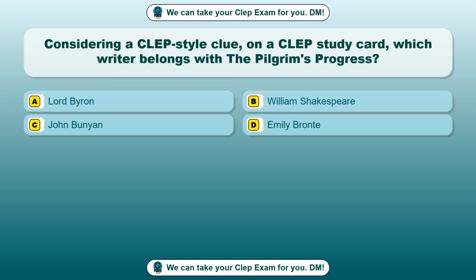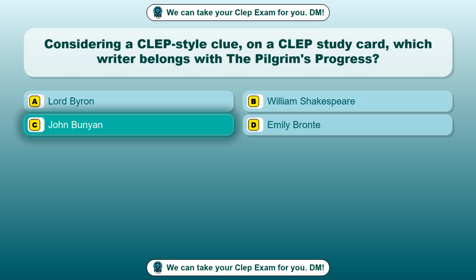Question 77. Considering a CLEP-style clue on a CLEP study card, which writer belongs with The Pilgrim's Progress? Option A. Lord Byron. Option B. William Shakespeare. Option C. John Bunyan. Option D. Emily Bronte. The correct answer is option C.